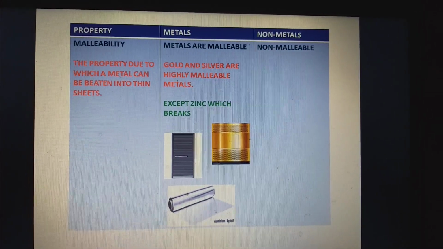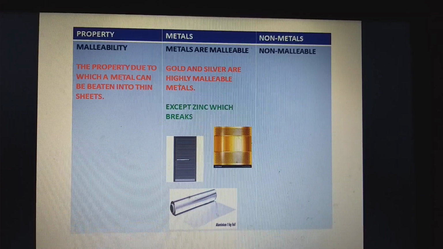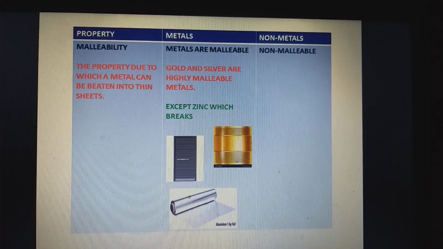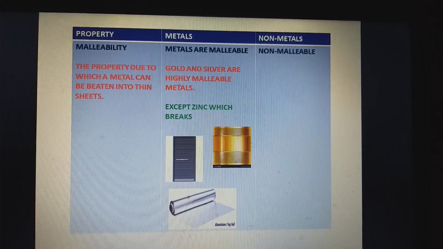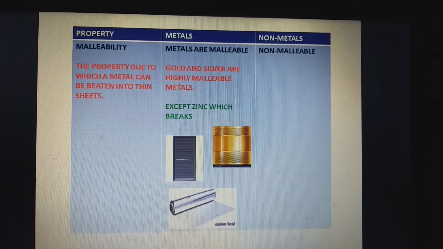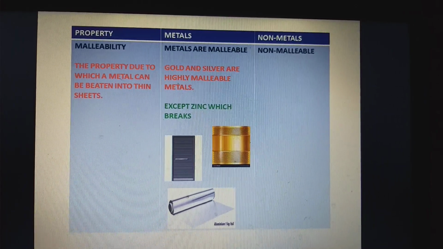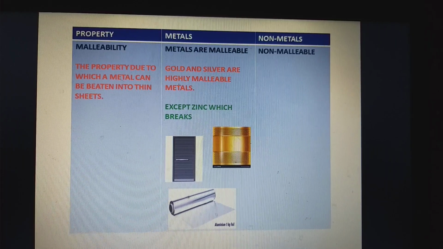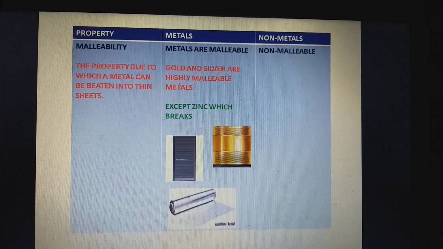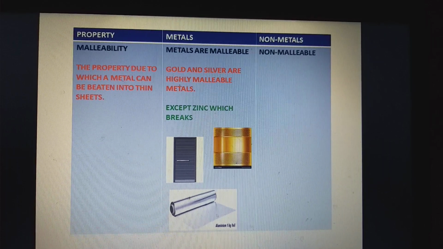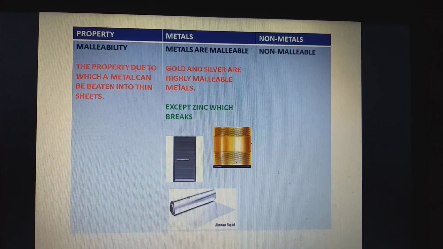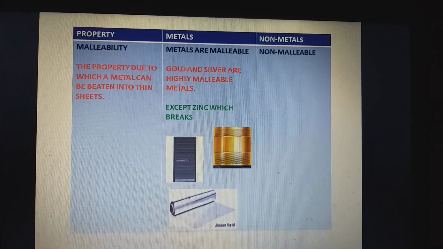The next physical property is malleability. Let us first define the term. The property due to which a metal can be beaten into thin sheets. I repeat, the property due to which a metal can be beaten into thin sheets is called malleability. Metals are generally malleable. Gold and silver are the highly malleable metals, except zinc, which breaks very easily.